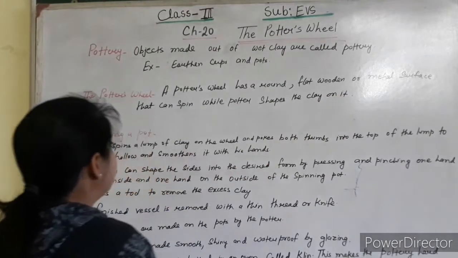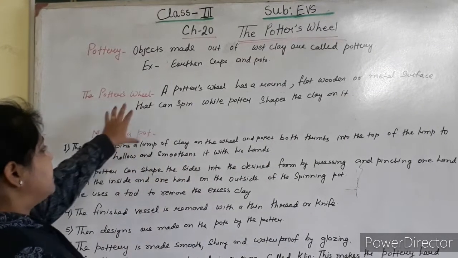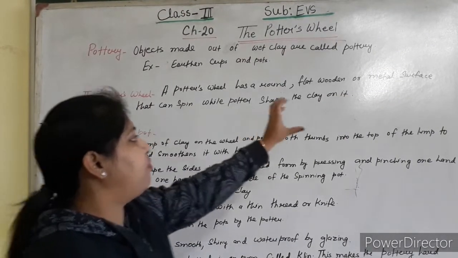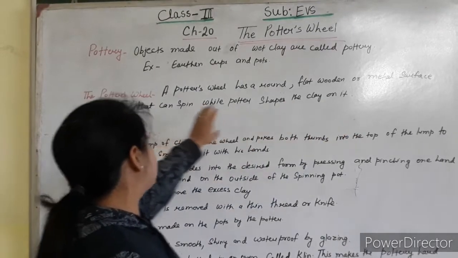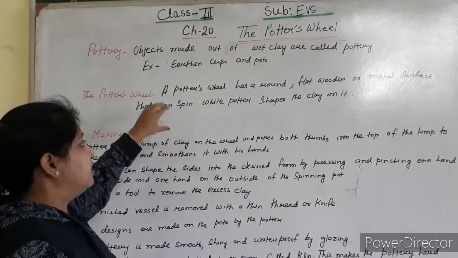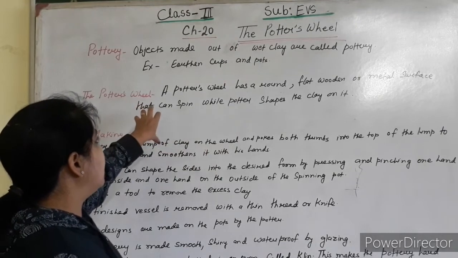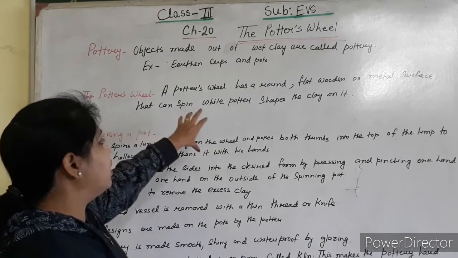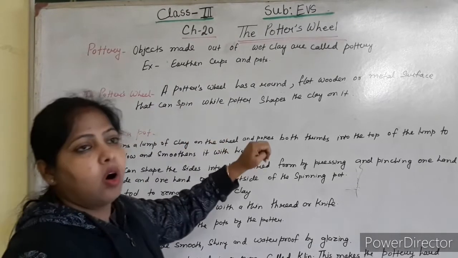So what do we mean by potter's wheel? It is basically round in shape, a flat wooden or metal surface which can spin. And when the wheel spins, the potter shapes the clay on it.